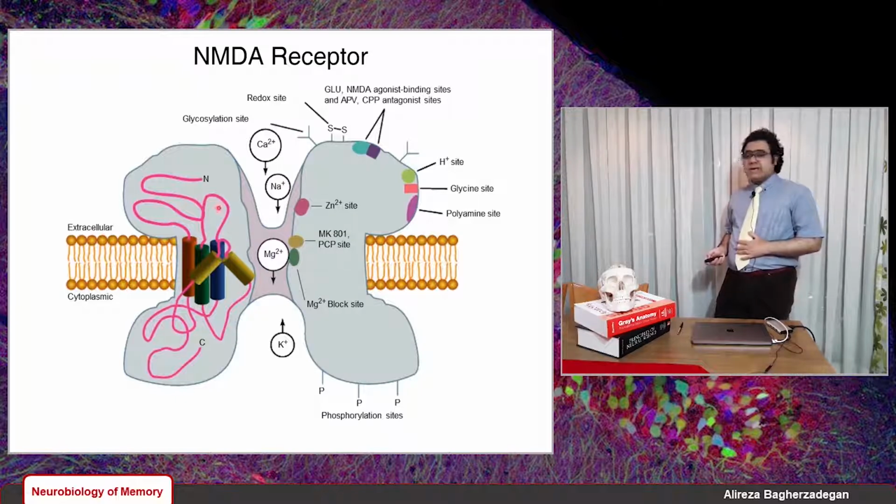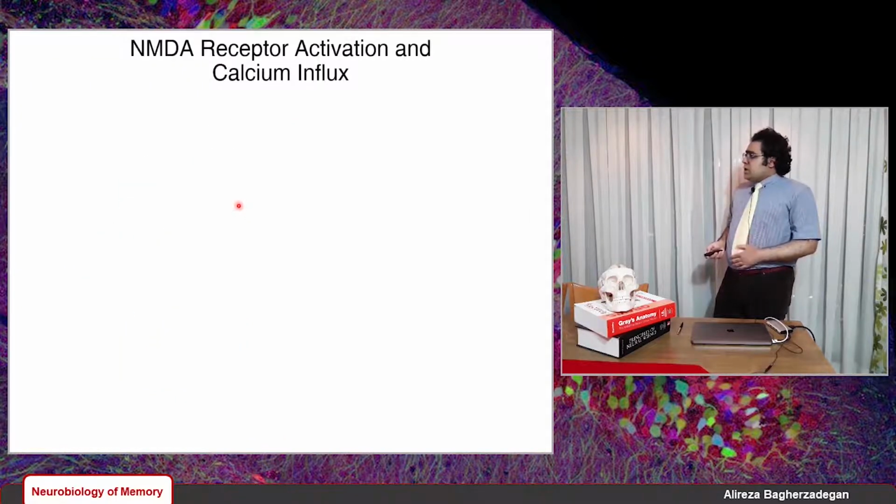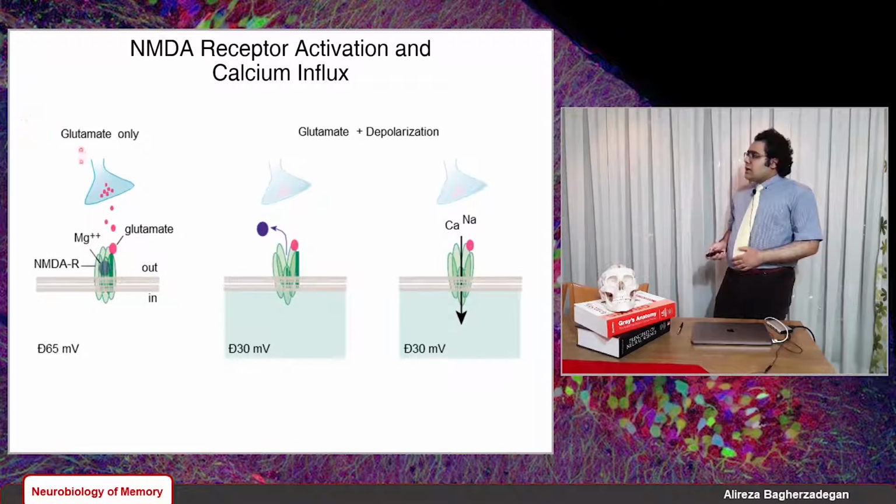Now let's talk about how they're activated. Well, when we have glutamate released by presynaptic neurons, glutamate binds to these NMDA receptors. But they're not activated. Calcium ions and sodium ions and potassium ions cannot go through that. Why? Because we still have that magnesium ion. Why do we still have that magnesium ion? Because the postsynaptic cell is not depolarized. The postsynaptic cell is still at the resting membrane potential, minus 65 millivolts.